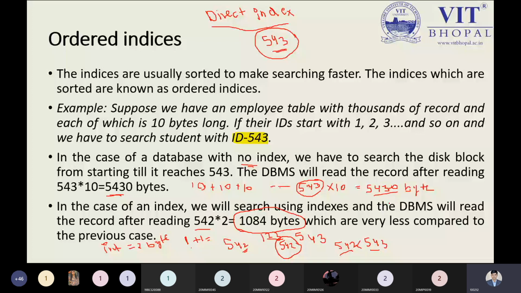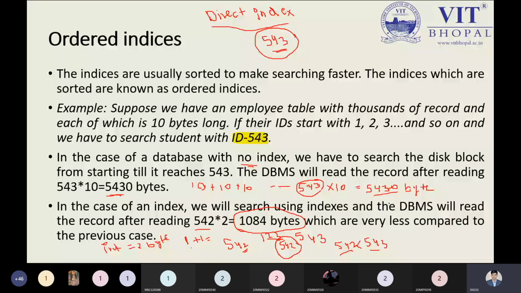But without indexing, we have to see the whole record and it will take 10 bytes. So that is a little bit different. We have to keep that in mind. Here we are not using direct indexing. If we were using direct indexing, we would jump to 543 and multiply by 2 only, and then definitely it is much smaller than 5430. So that is the reason.